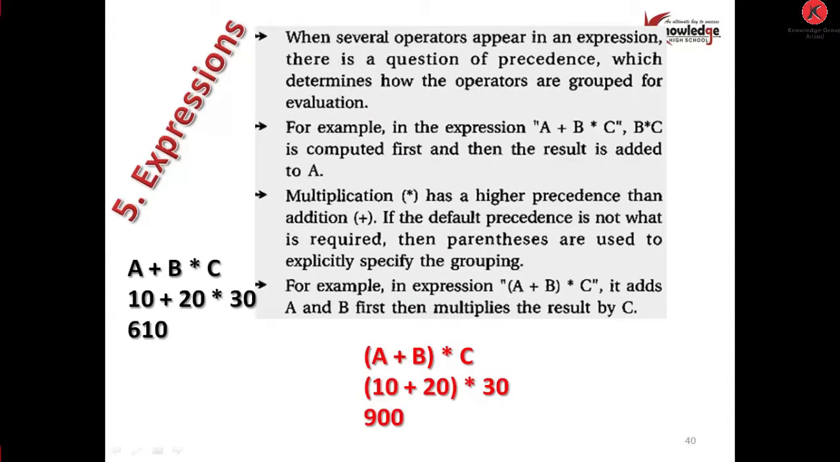When several operators appear in an expression, there is a question of precedence which determines how the operators are grouped for evaluation. Multiplication has a higher precedence than addition. If the default precedence is not what is required, then parentheses are used to explicitly specify the grouping. For example, in the expression (a plus b) into c, it adds a and b first, then multiplies the result by c.